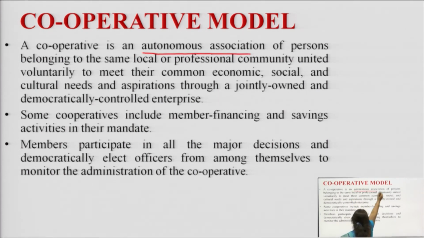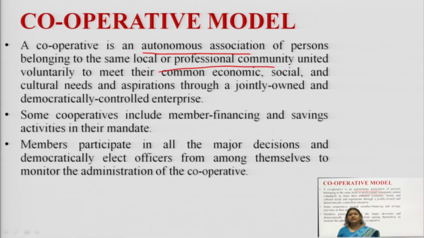An autonomous association of persons belonging to a particular professional community. For example, in Amul we say it is a cooperative society. They have made a society with a common economic, social and cultural goal. Their cultural needs and aspirations are joint and they are working for a particular goal, and that enterprise which they have formed as a cooperative is democratically controlled, meaning everyone has the right to take certain decisions. Amul is the best example for it. You all may be knowing, you all have gone through the case study of Amul.